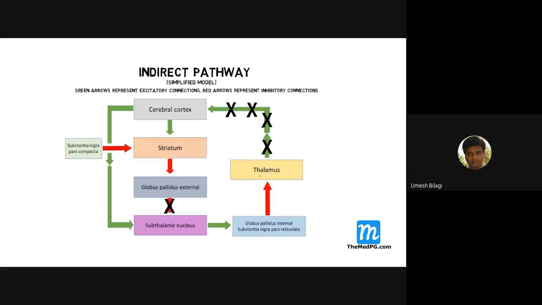But here in the indirect pathway, you see the amount of impulse from the subthalamus to the globus pallidus internal is increased. The globus pallidus internal will give more inhibitory impulses to the thalamus, so it suppresses the thalamus. Because it suppresses the thalamus, the impulses going to the cortex are decreased.